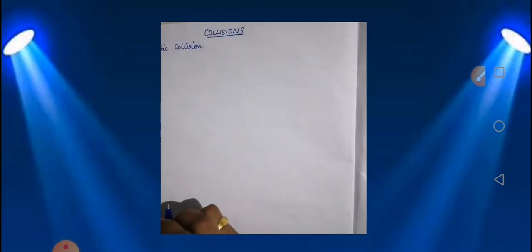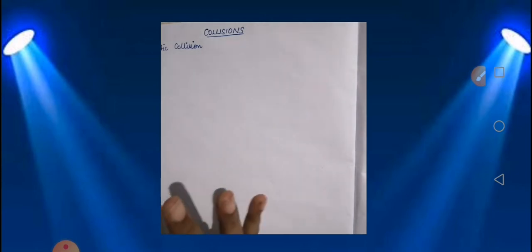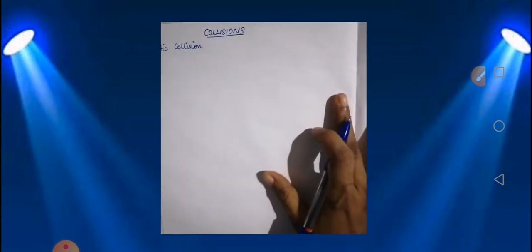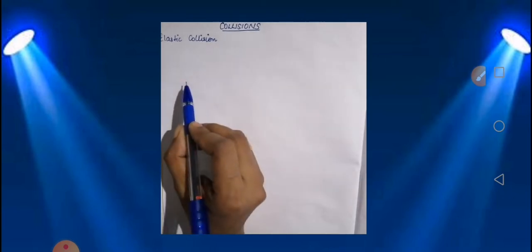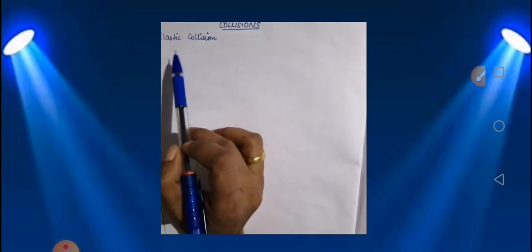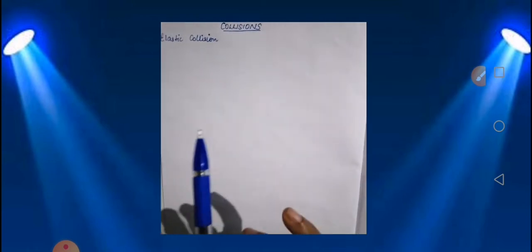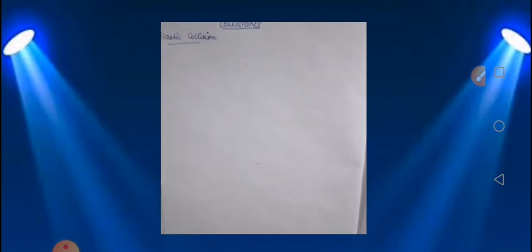In an elastic collision, the momentum and the kinetic energy the bodies have are both conserved. Now let us come to the derivation, the proof for this elastic collision.